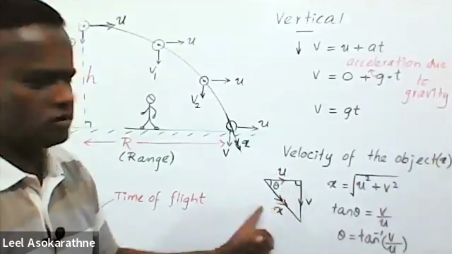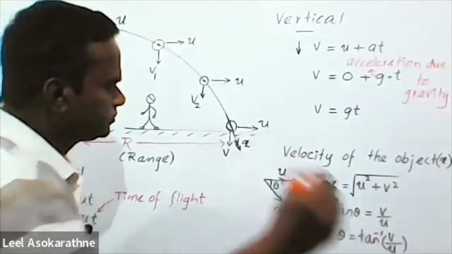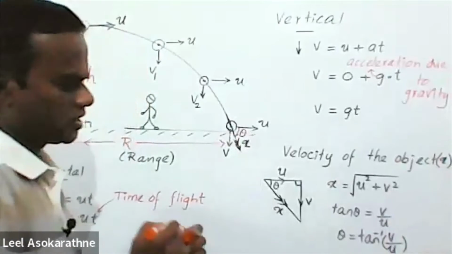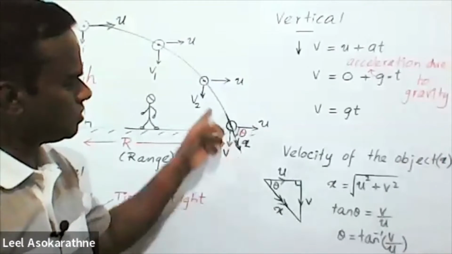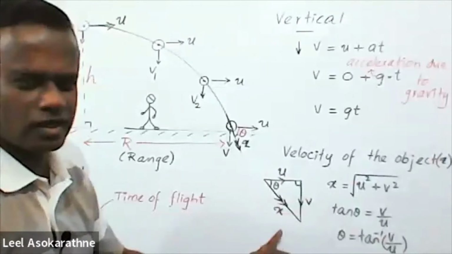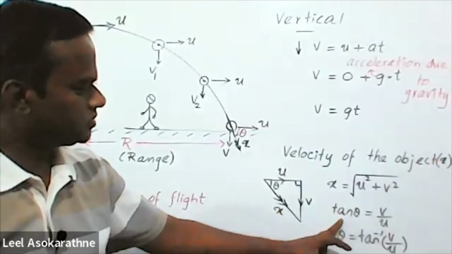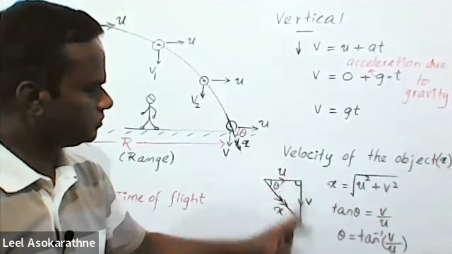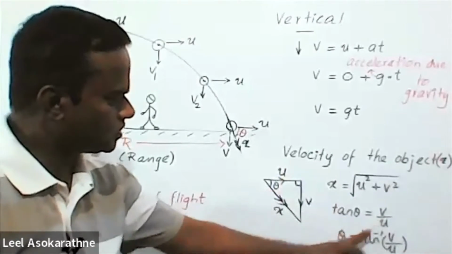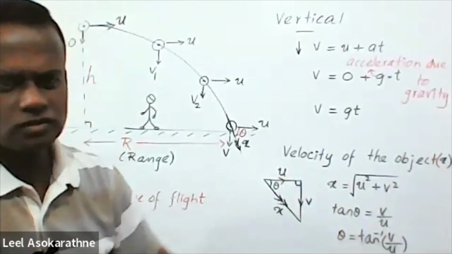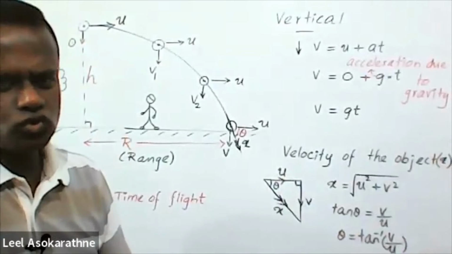Sometimes we can talk about even this angle here, theta, or we can say theta to the horizontal. According to this diagram, it is simple: tan theta equals v over u, opposite over adjacent. You can find theta there. Theta equals tan inverse v over u.